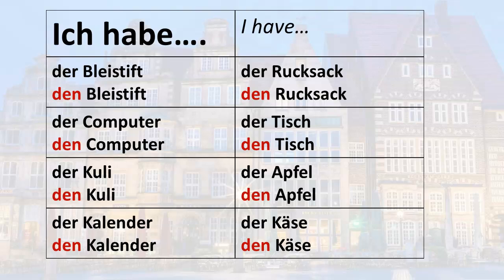And that's it for this lesson. Thanks so much for watching. I hope now you understand what a direct object is and what the accusative case is in German. It's very important because there are other cases, and we'll learn those other cases in future lessons.